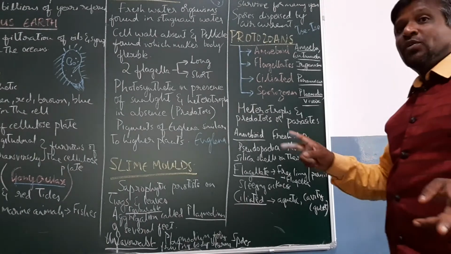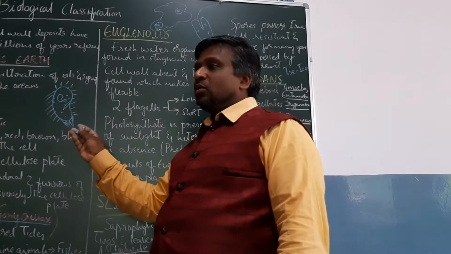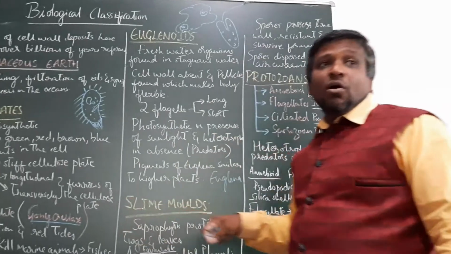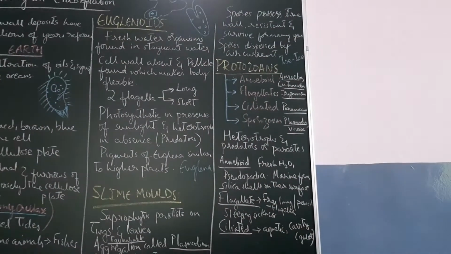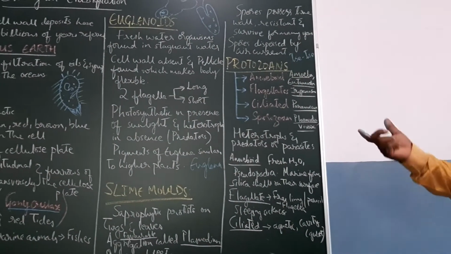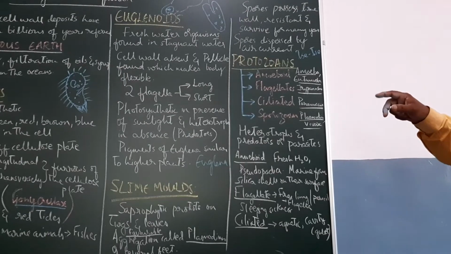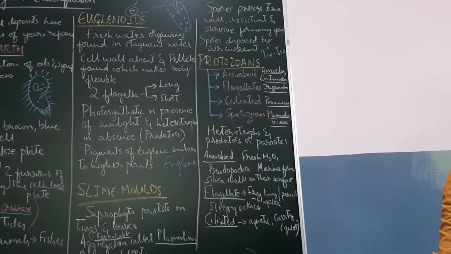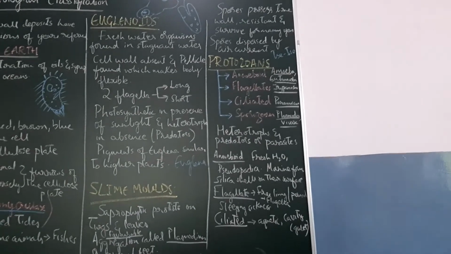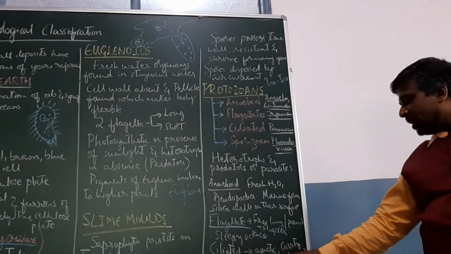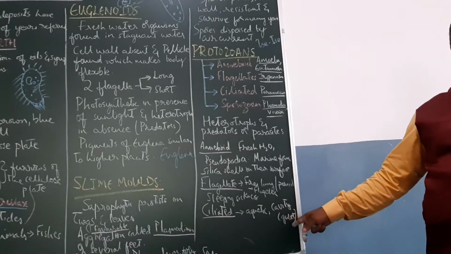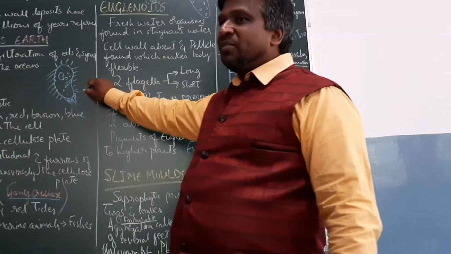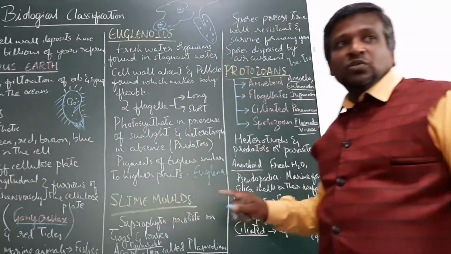They have two types of nucleus, macronucleus and micronucleus, and a gullet-like structure. All of this you might have studied in your practical classes. Since they have cilia as the locomotor structure, we call them ciliated protozoa. Cilia help the Paramecium move very fast. They are aquatic and have a cavity called the gullet. You should remember this for Paramecium, which is a ciliated protozoan.